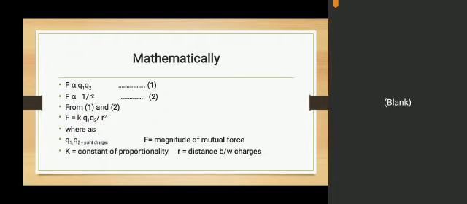We have put K in this equality, so F is equal to K Q1 Q2 over r square. According to Coulomb's law, K is the proportionality constant, and all these factors are explained here: Q1, Q2, F, the constant of proportionality, and r, the distance between the charges.